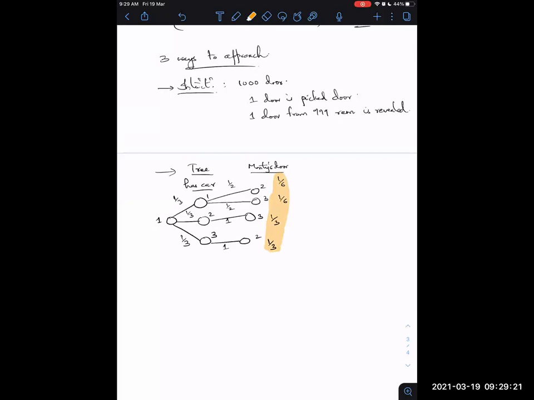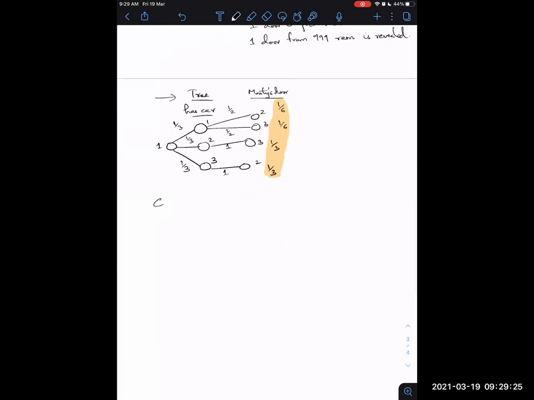Now, say Monty opened door 2. So consider the event where Monty opened door 2. Fine. So which of these branches should I consider? Can someone tell me which of these branches I should consider to understand this event?